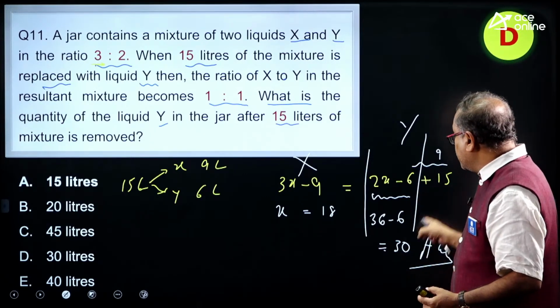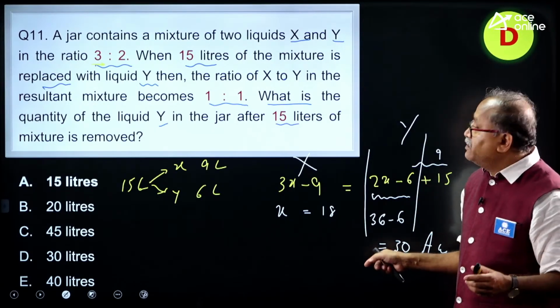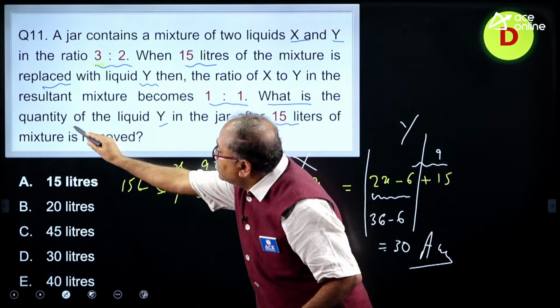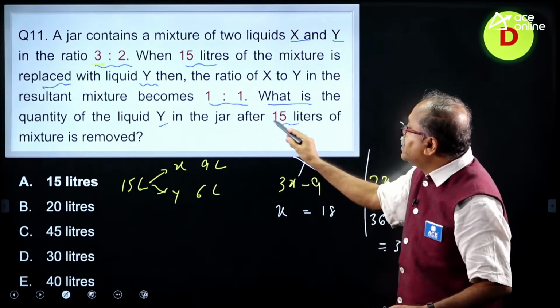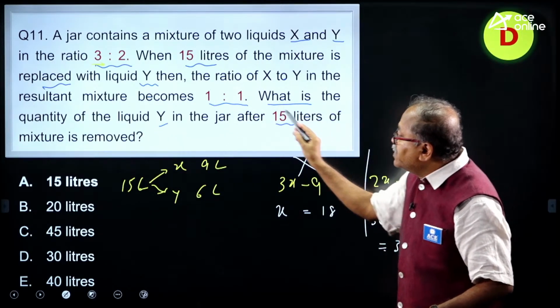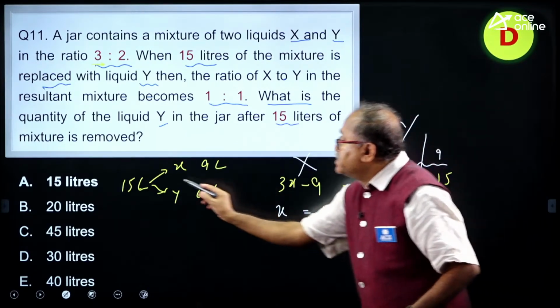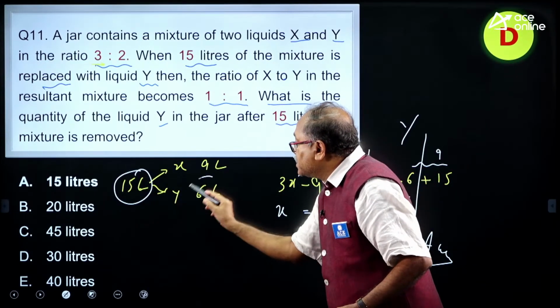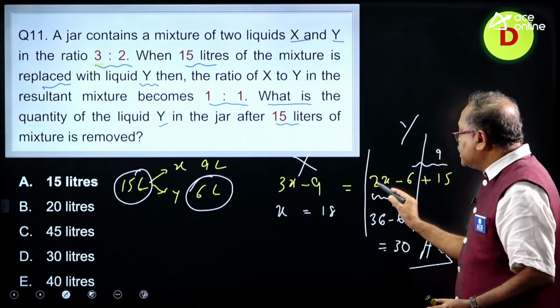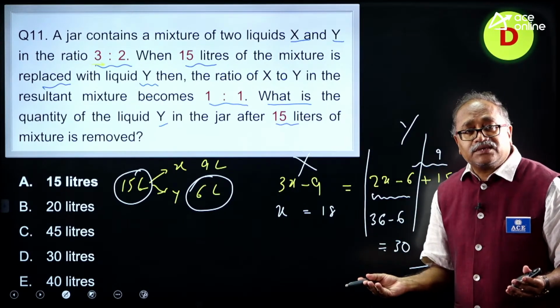Narasimha, you have added 30 plus 15 and said 45. But look at the question: what is the quantity of liquid y in the jar after 15 liters is removed? That means after this removal, it is 2x minus 6.